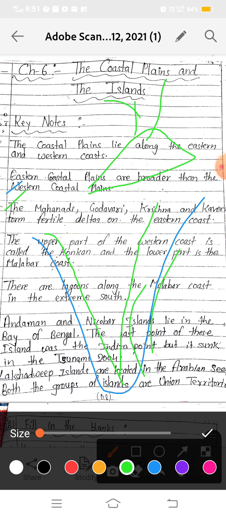This is known as the delta region, and these delta regions are very fertile.